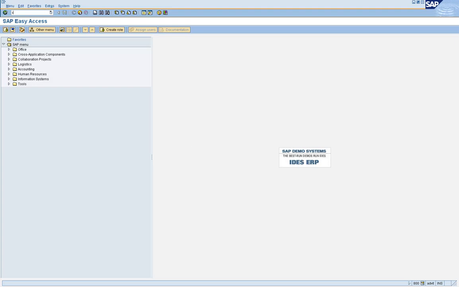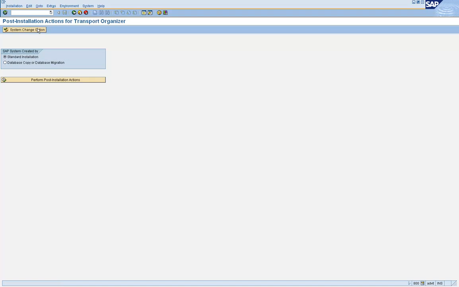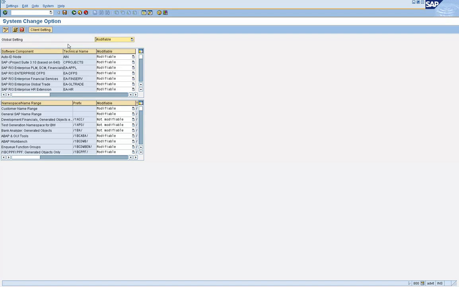Another transaction which is very important is SE06. What you can do here, whether you can do the change option or not, can be controlled by S_CTS_ADMI. This functionality, this activity that we are doing.